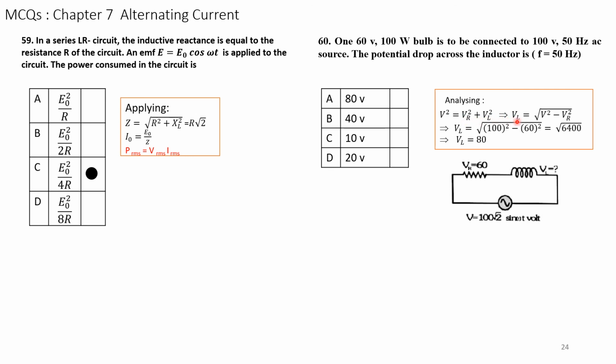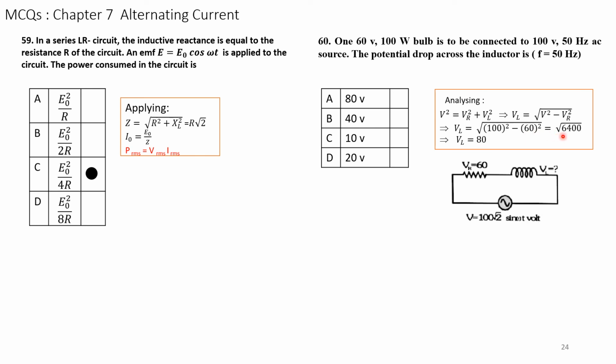Therefore VL is equal to the square root of V square minus VR square. Substituting, V is 100 volts and VR is 60 volts. So VL is equal to square root of 100 square minus 60 square. 100 square is 10,000 minus 3,600. 60 square is 3,600.